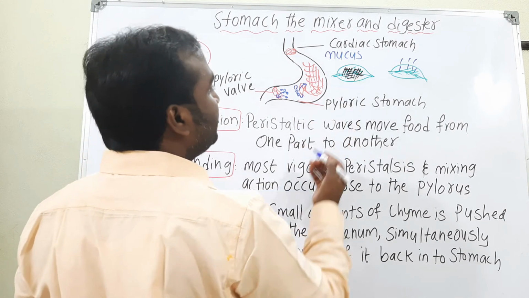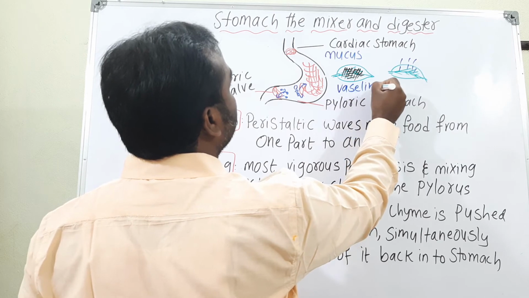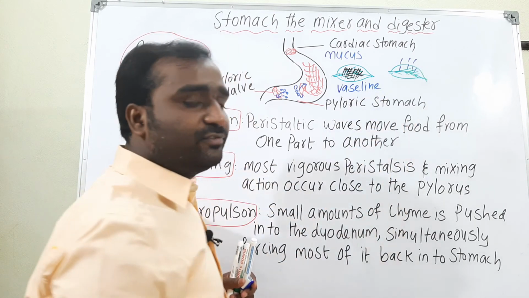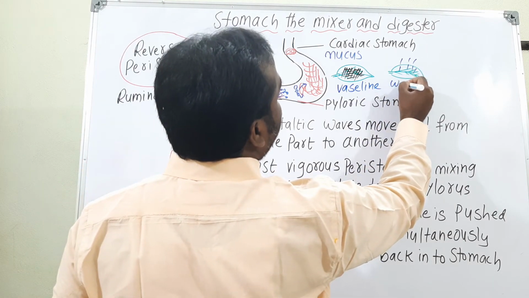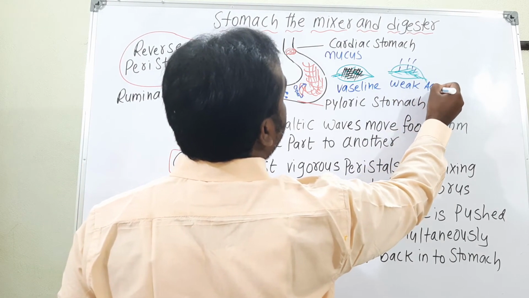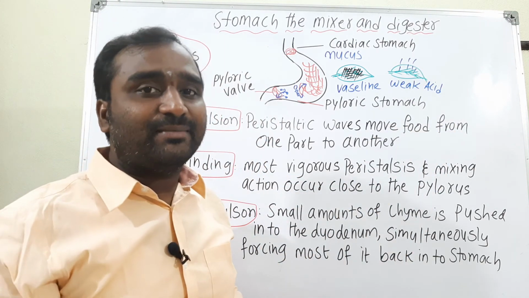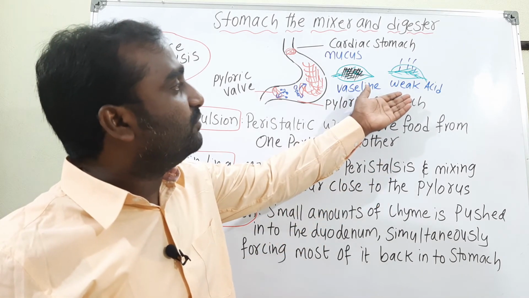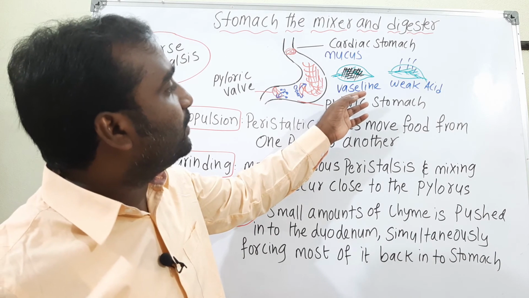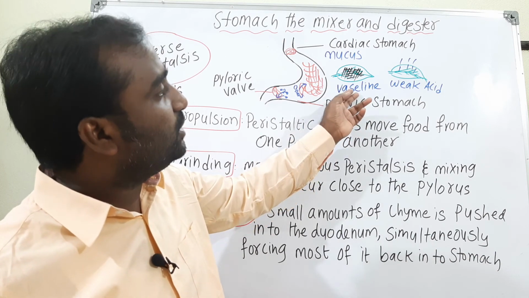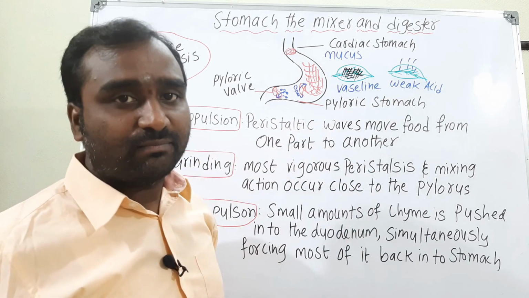In the first leaf we have applied Vaseline, and on the other leaf we have poured weak acid. After some time, if you observe which one is getting damaged, obviously the leaf with the weak acid is damaged. But you have to pour the weak acid on both the leaves.